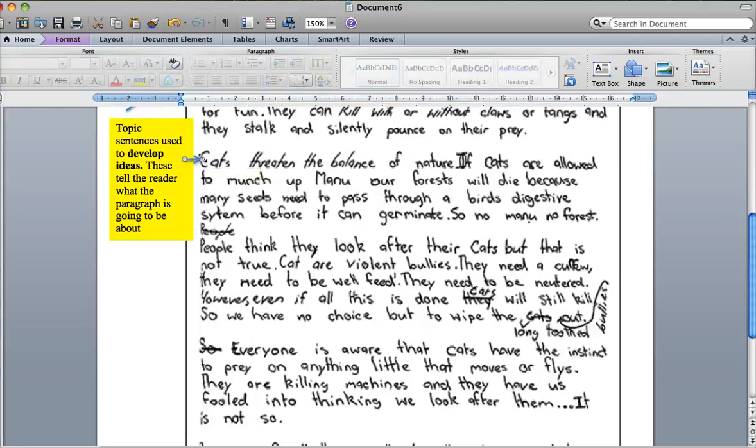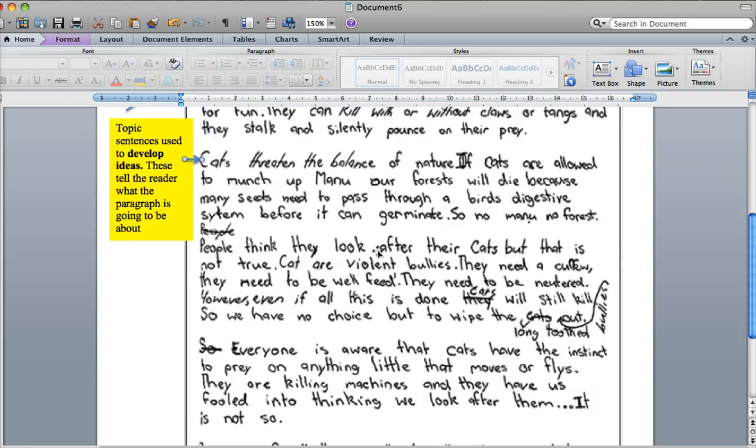This helps develop the ideas, and then once again they have supporting evidence in the following few sentences. "If cats are allowed to munch up manu, our forest will die because many seeds will need to pass through the bird's digestive system before they can germinate. So no manu, no forest." Great example of elaborating on the ideas about how they'll threaten the balance of nature.